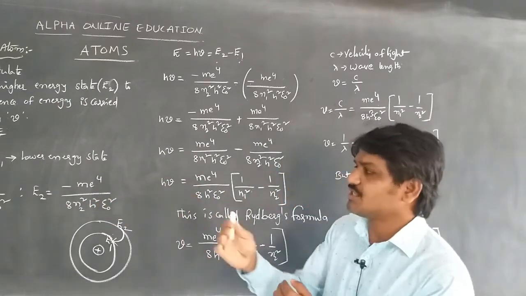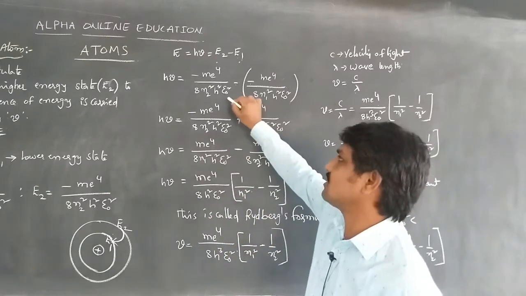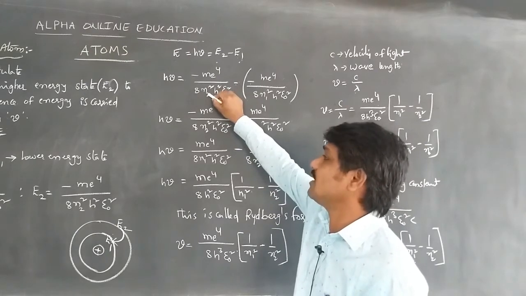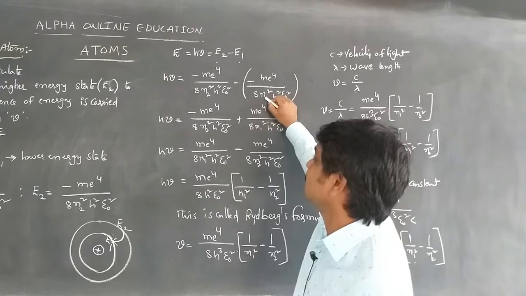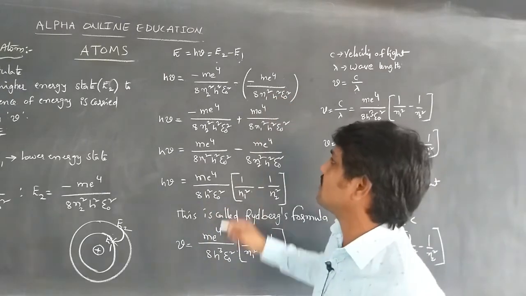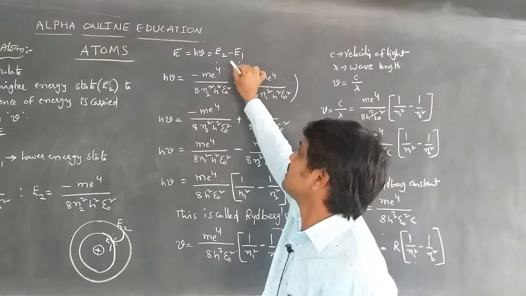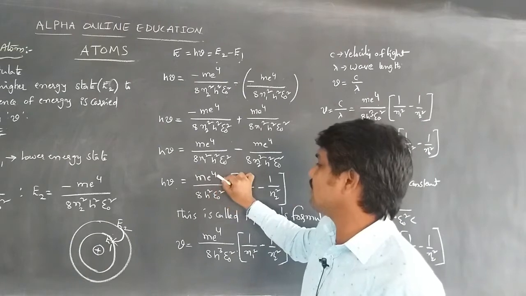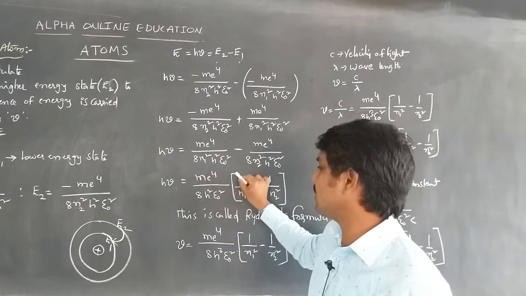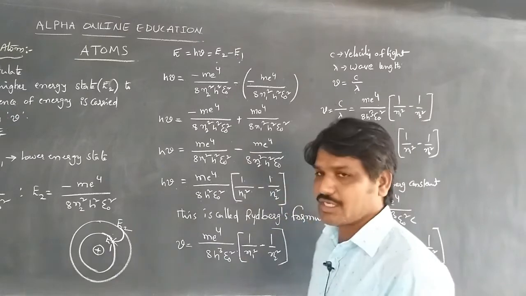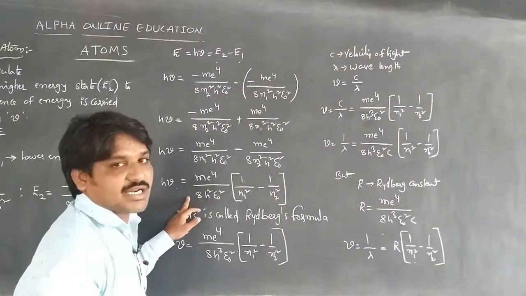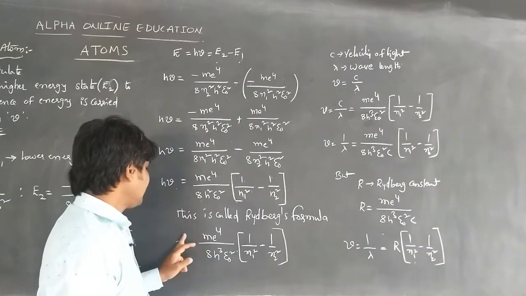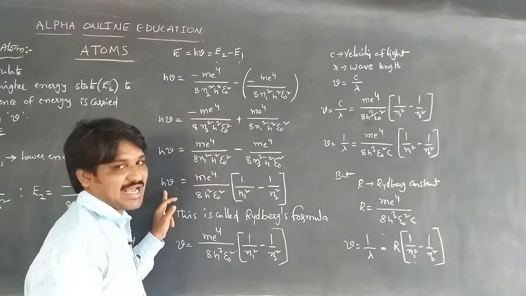By substituting the higher energy state equation and the lower energy state equation, where the orbital number is different, n2 is the high energy orbital and n1 is the lower energy orbital, the difference will be E2 minus E1. By substituting the energies and calculating, we get h nu is equal to m e power 4 by 8 h square epsilon naught square of 1 by n1 square minus 1 by n2 square. This is called Rydberg's formula. Whenever h is taken to this side, h is Planck's constant.